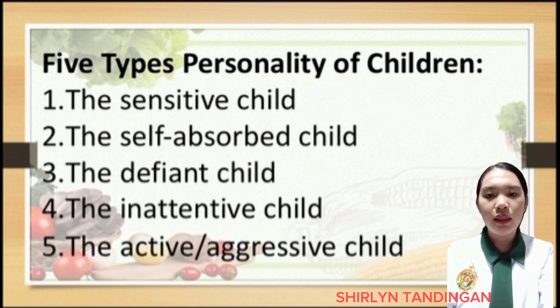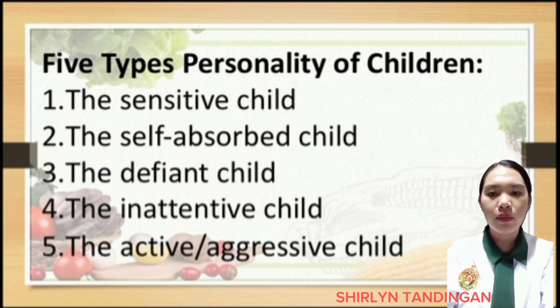Number 5, the active or aggressive child, is often used to describe a child who consistently demonstrates high levels of physical activity and disruptive behaviors that are aggressive in nature. It is important to note that behavior in children can be influenced by various factors, such as temperament, environment, and developmental stage. For example, these are the kids who have a proper healthy diet, so they are active and don't get easily sick.